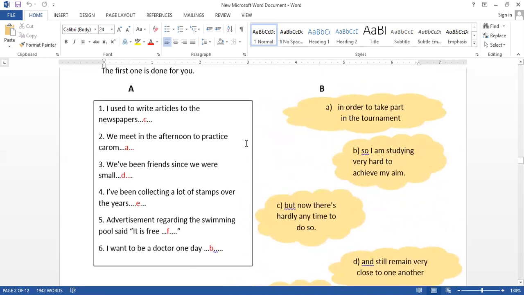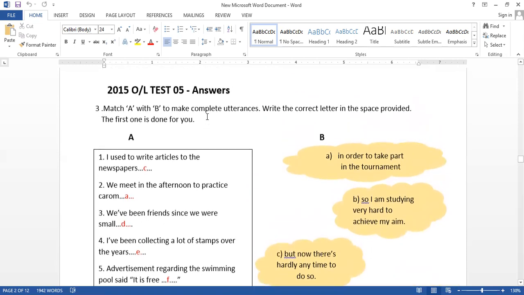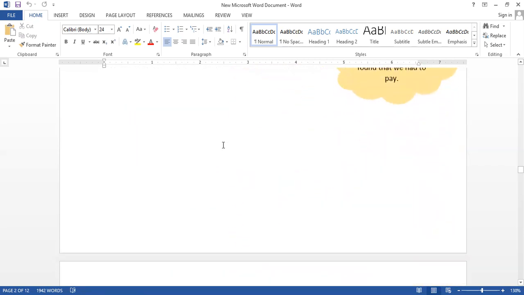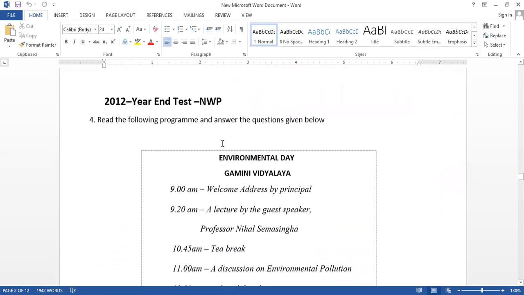So when you get a question like this, please see whether there is a connection between the question and the answer. That means you have to complete the sentence. The first part of the sentence definitely has a connection with the other half. So see whether you can identify the connection. That is how you are going to complete the utterances. Then we will move to the next one.